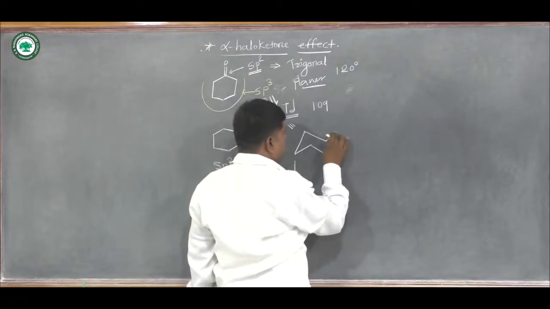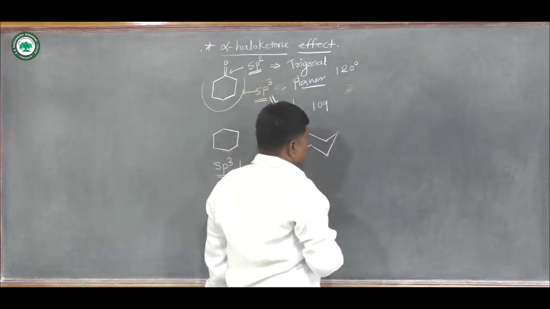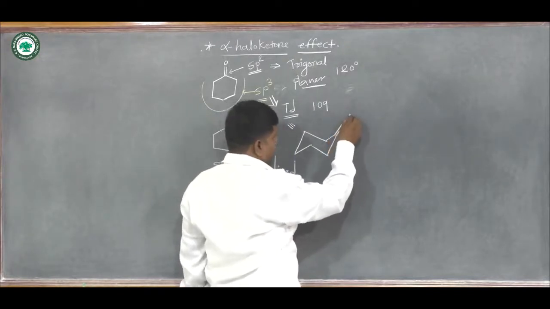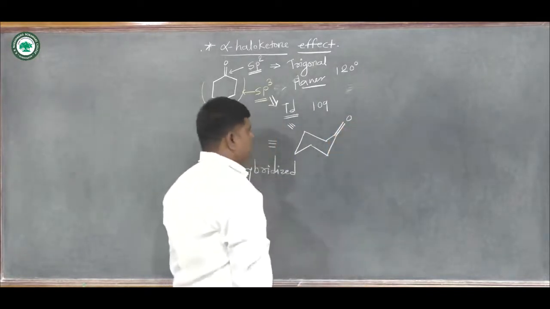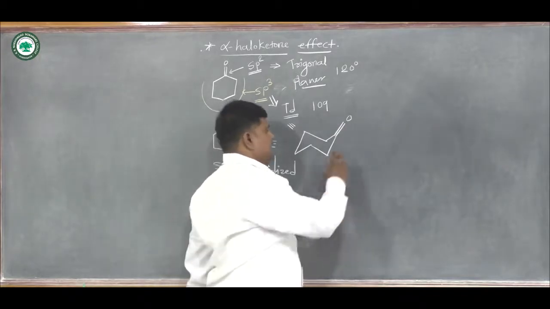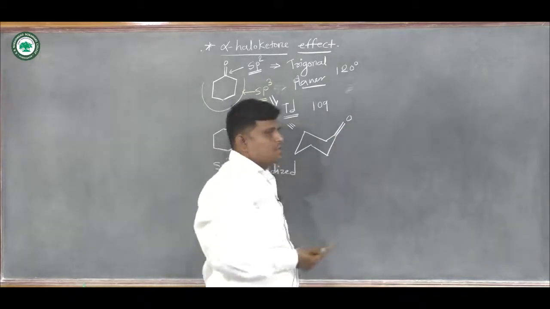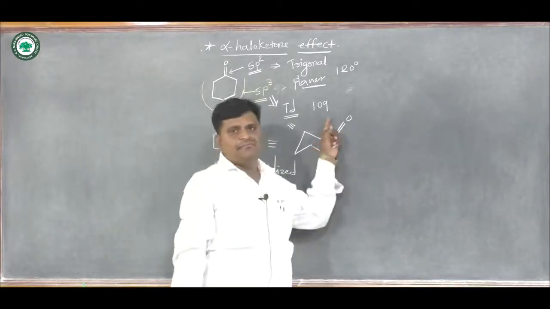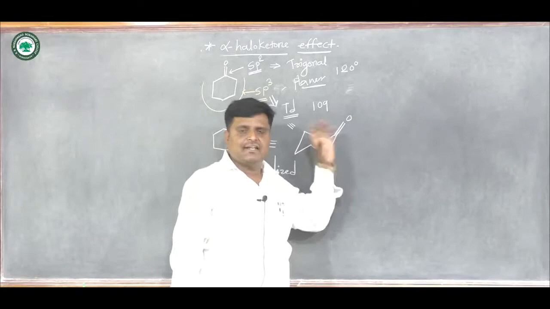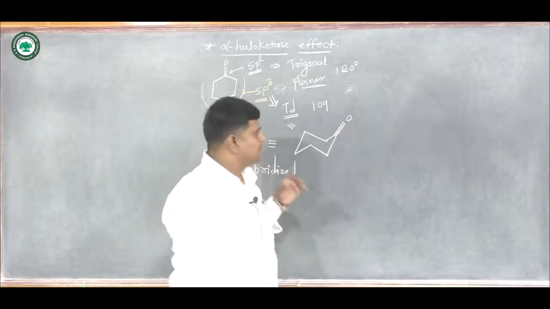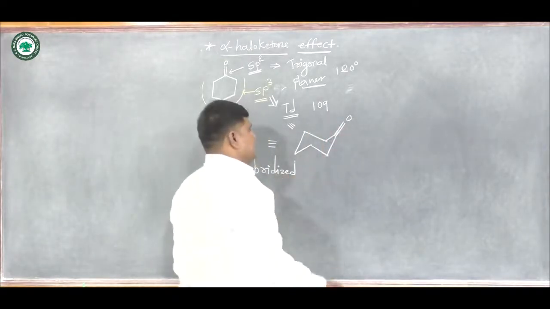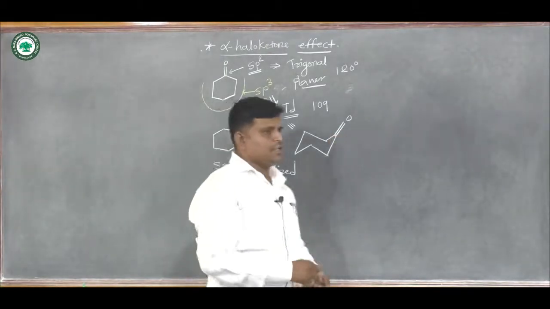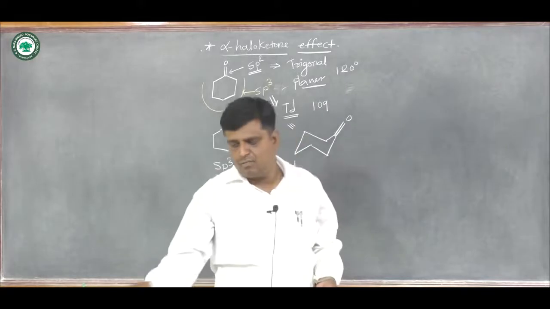At that time the 2 hydrogens of the CH2 group are replaced by the carbonyl group. Now we draw these 2 bonds of the carbonyl group not exactly at the equatorial and not exactly at the axial position. Why? Because there is trigonal planar geometry, and that geometry we see in the model.